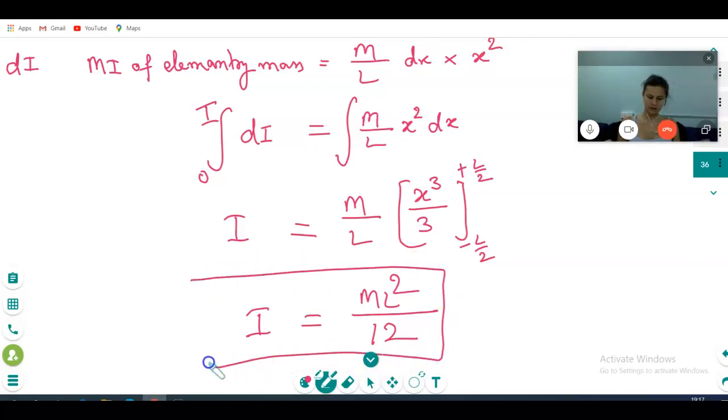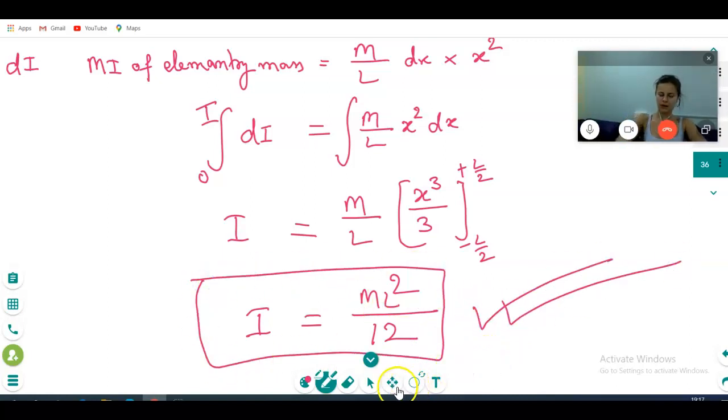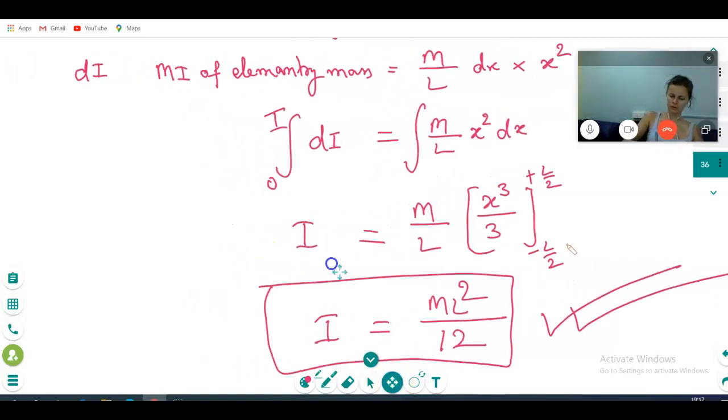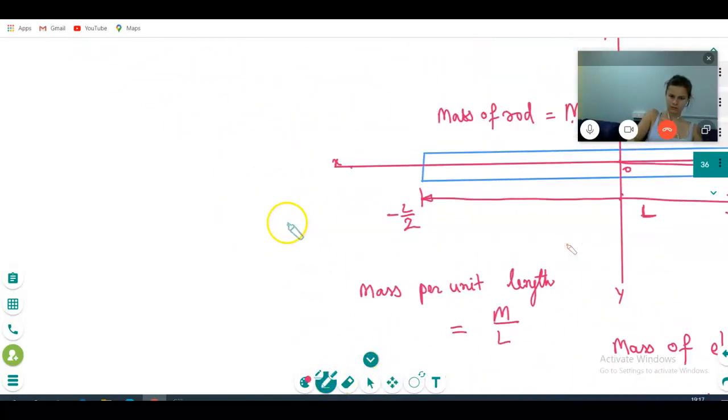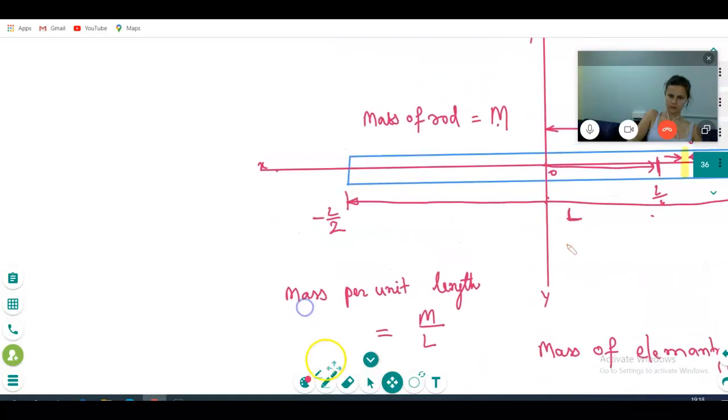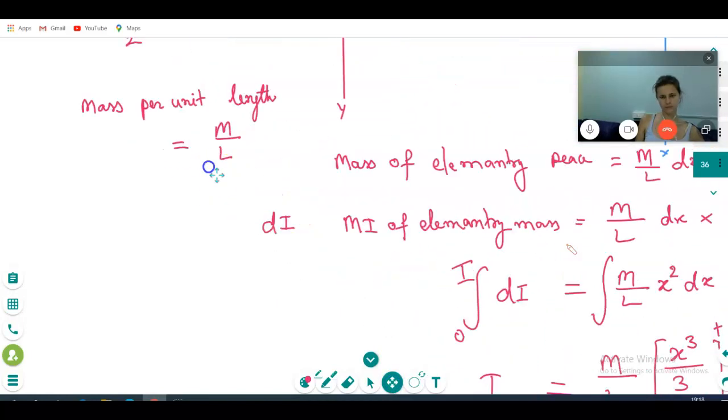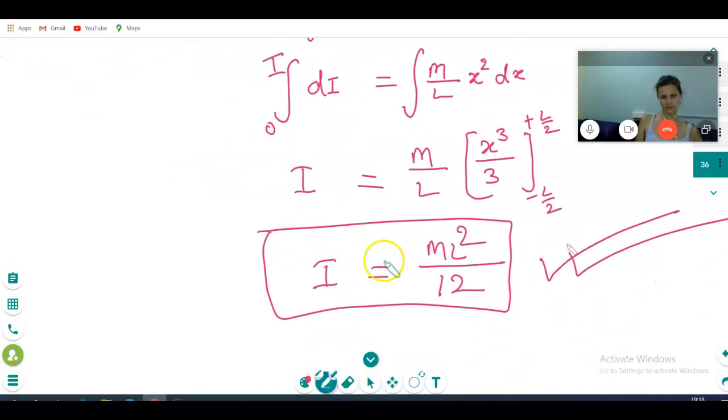See, you have done it. But how do you know the answer? Is this a standard formula or something? See, ultimately you have written ML square by 12. Earlier you told ML square by 2, then ML by 2 whole square, ML square by 4. Everything was wrong or not? Something new has come or not? So, very interesting. ML square by 12. Correct?